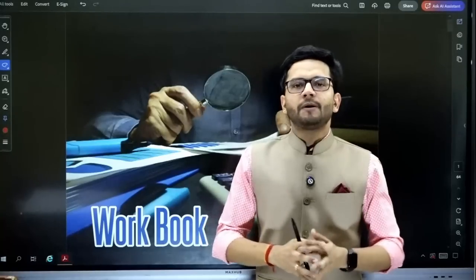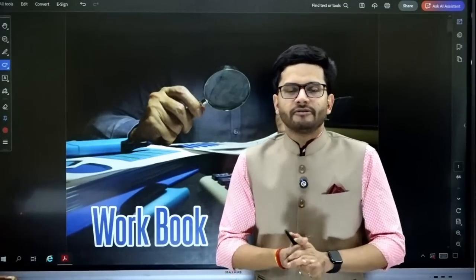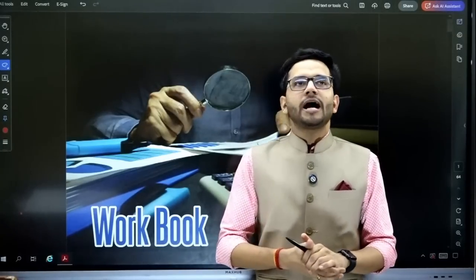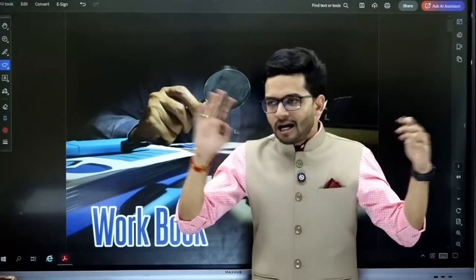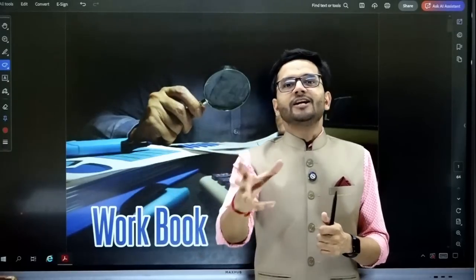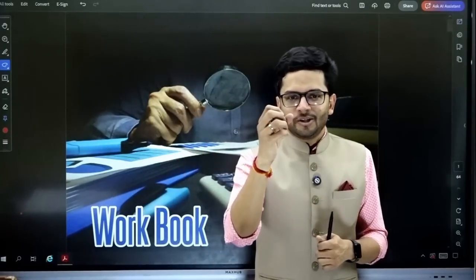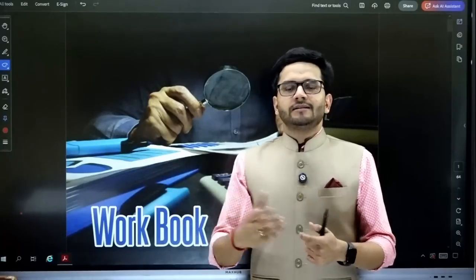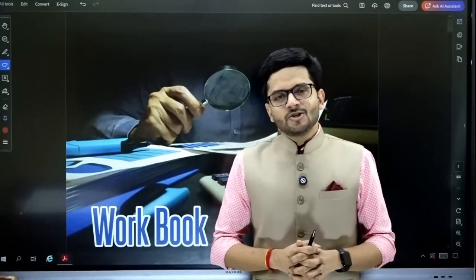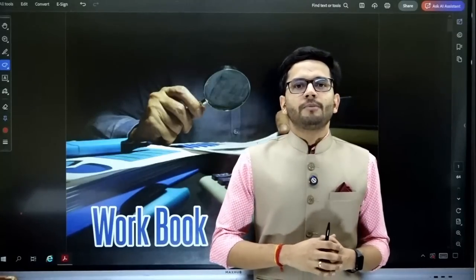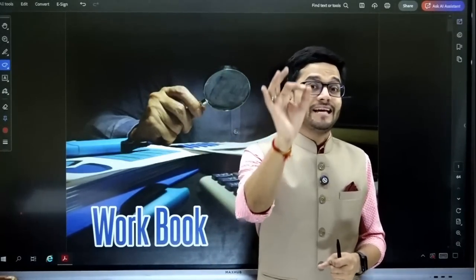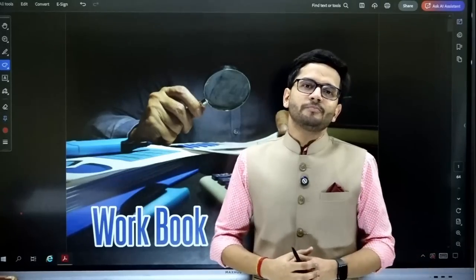So yes guys, in this particular session we are going to discuss the workbook which has been released by the Institute of Cost Accountants of India. And yes, this workbook has some path breaking, out of the trend questions and concepts which have not been dealt with in the regular study mat of the Institute, and they are given over here. So if you do these workbooks properly, then probably a 5, 6 or 7 marks question can be there in the examination from this workbook.